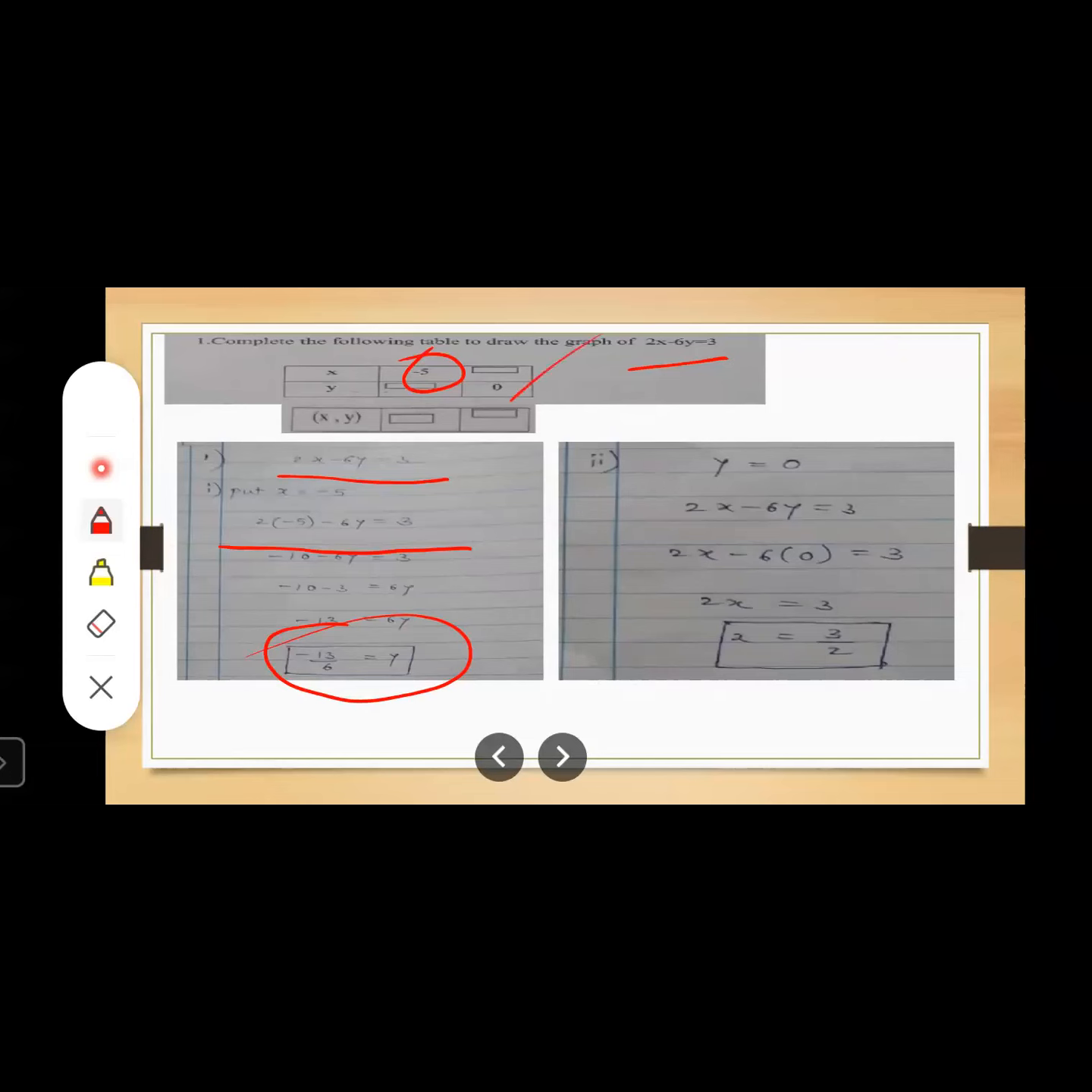Now, what is the next value given? The value of y given is 0. You have to take this value and find out the corresponding value of x. Let us take y is equal to 0 and put this value in the given equation, that is 2x minus 6y is equal to 3. After putting 2x minus 6 into 0, what is the value? 0. So you will get 2x is equal to 3, that is nothing but x is equal to 3 upon 2. When 2 is transferred to this side, it goes down, that is x is equal to 3 upon 2.